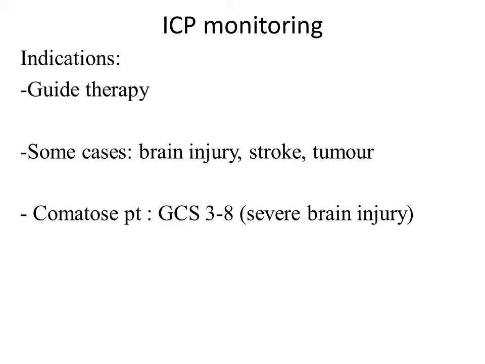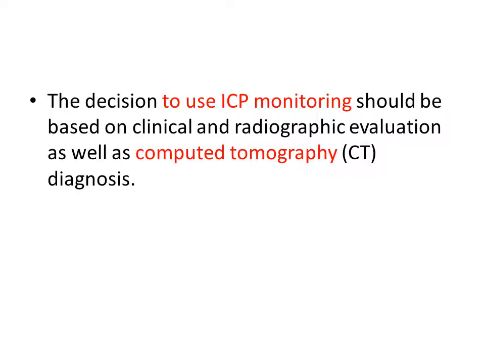ICP monitoring is a critical factor in order to guide the therapy. We direct the treatment, we know what the treatment is, and the effect of the treatment on the ICP. ICP monitoring is needed among patients with a brain injury, stroke, and tumor, and among patients who are comatose with Glasgow Coma Scale 3 to 8 with severe brain injury. The decision to use ICP monitoring should be based on the clinical and radiographic evaluation as well as the CT scan.